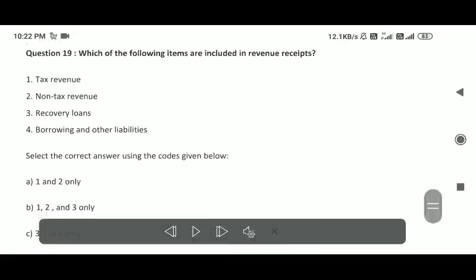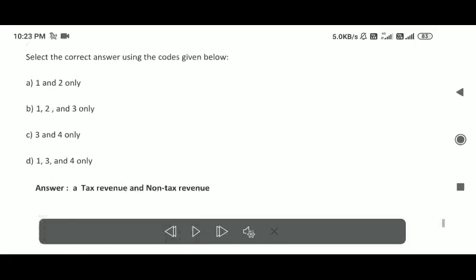Question 19. Which of the following items are included in revenue receipts? 1. Tax revenue. 2. Non-tax revenue. 3. Recovery of loans. 4. Borrowing and other liabilities. Select the correct answer using the codes given below. 1 and 2 only; 1, 2, and 3 only; 3 and 4 only; 1, 3, and 4 only. Answer: A. Tax revenue and non-tax revenue.